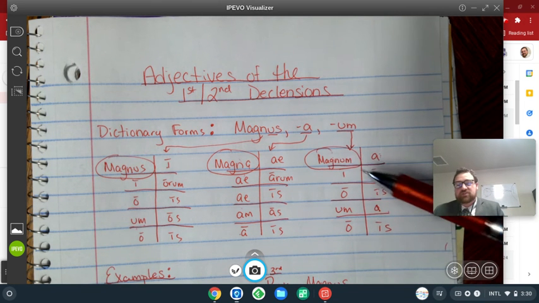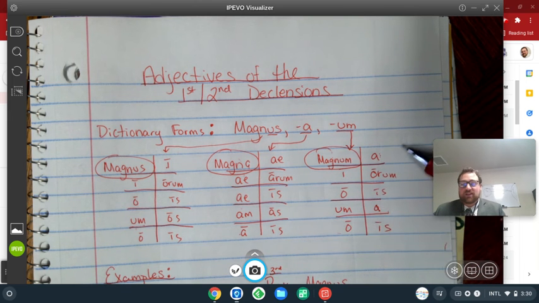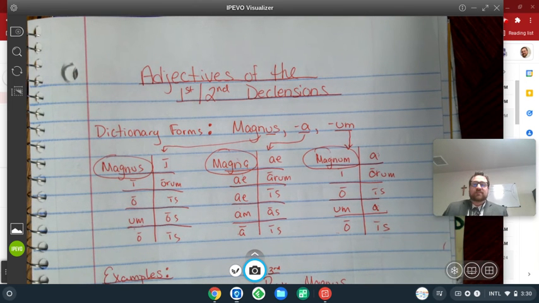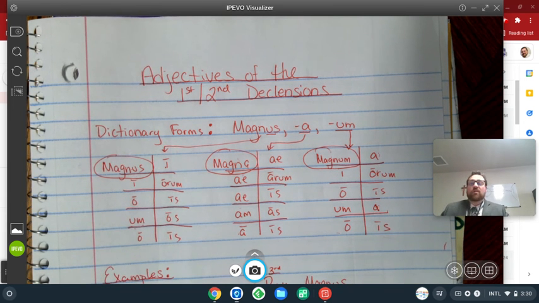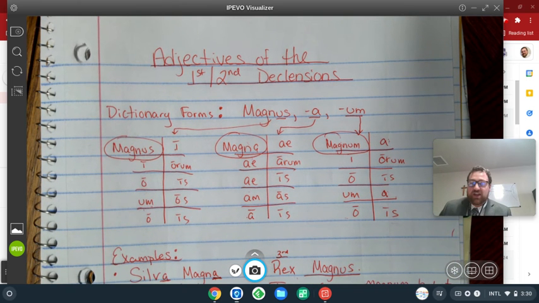And magnum is just short for magnum, magni, magno, magnum, magno, magna, magnorum, magnis, magna, magnis. So these are all of the possible endings. Some of them, of course, are the same, right? These are all the possible different endings for first and second declension adjectives.